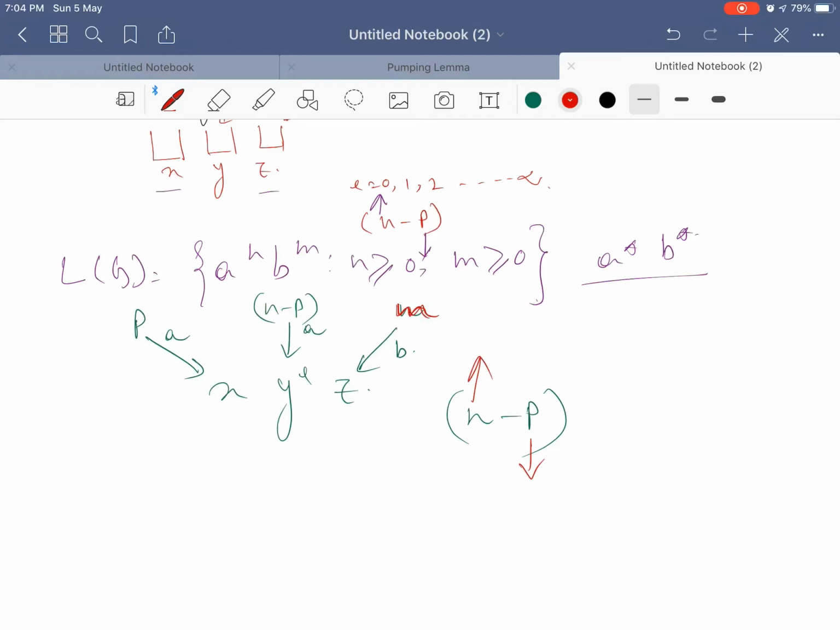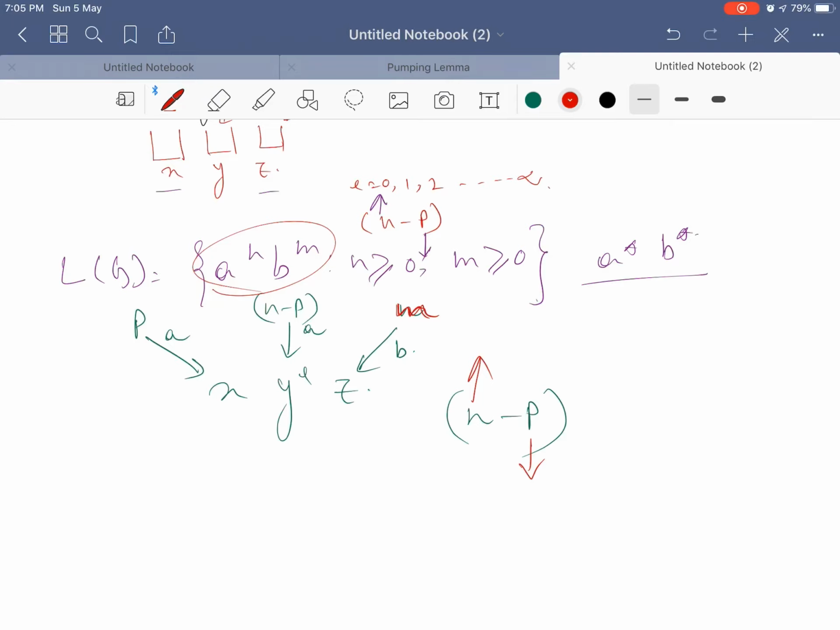Because it is m number of b, but easily I can increase the value of n over here because n is not associated with either x or z. So, I can increase n easily. So, why is it possible? Because in this case n number of a and m number of b, I can easily increase the value of n and the value of m, the value of a and the value of b also.